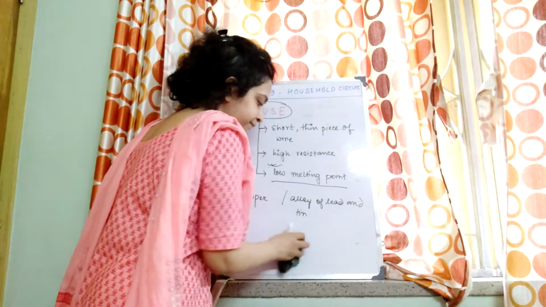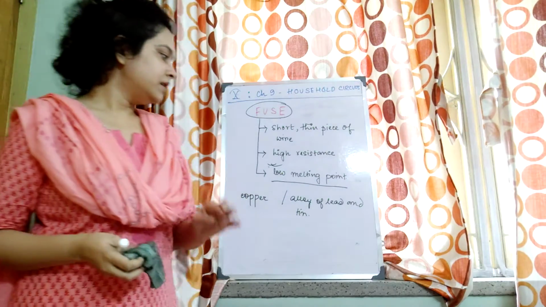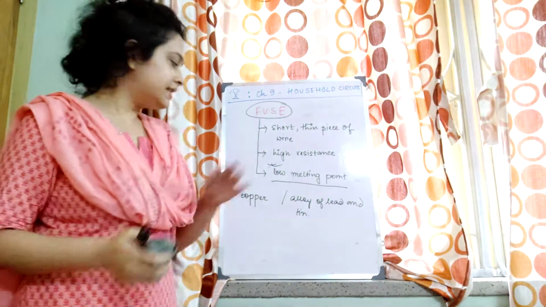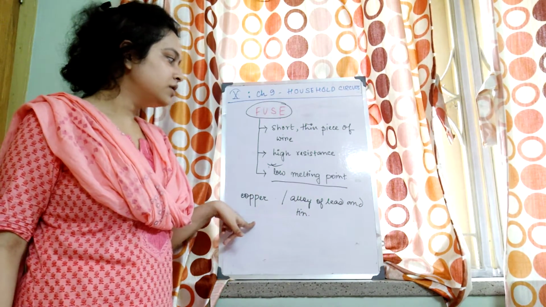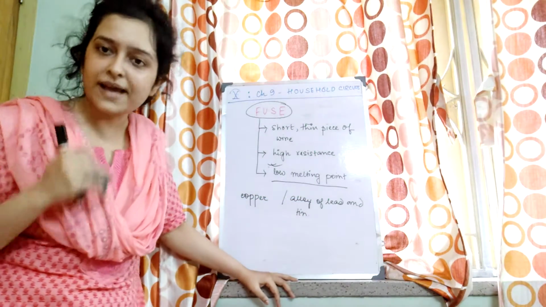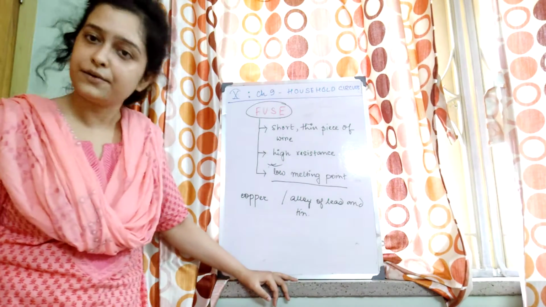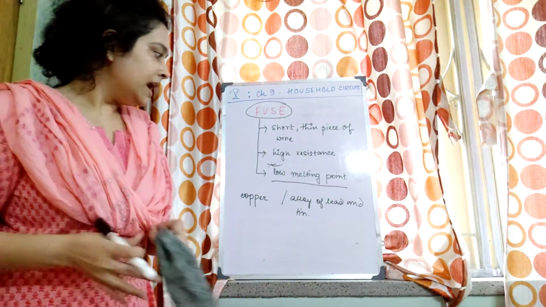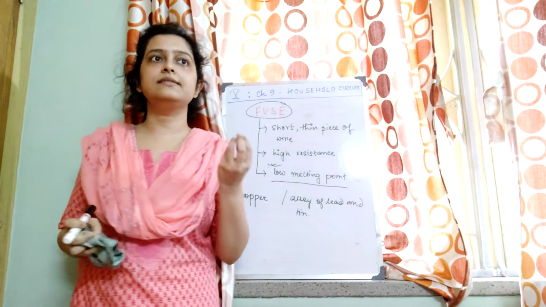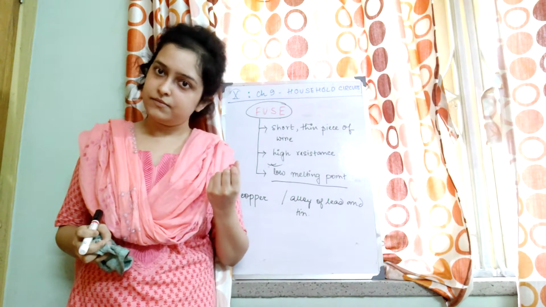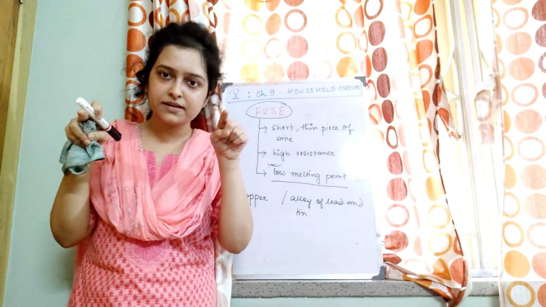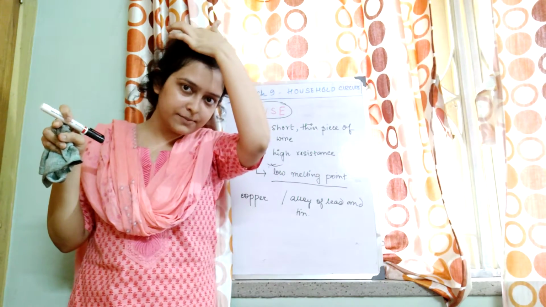So that's why alloy of lead and tin is preferred over copper, because alloy of lead and tin has got low melting point and also high specific resistance. Now, therefore this is how the fuse will act. So it will melt, and obviously the path of the current is then incomplete because the wire has broken by melting.